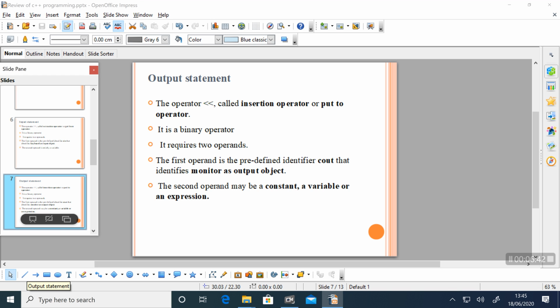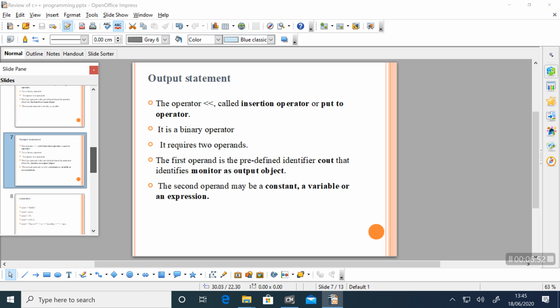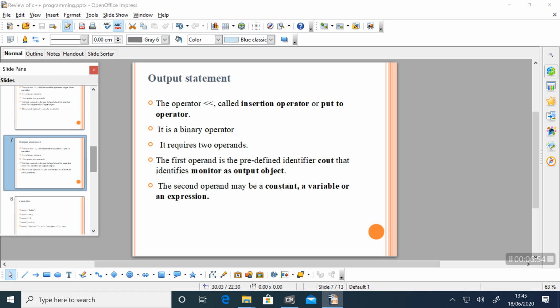But here the second operand may be a constant, a variable, or an expression. But in the input statement, the second operand must be a variable. Keep in mind that in the input operator the second operand must be a variable, but in the output operator the second operand may be a constant, a variable, or an expression.